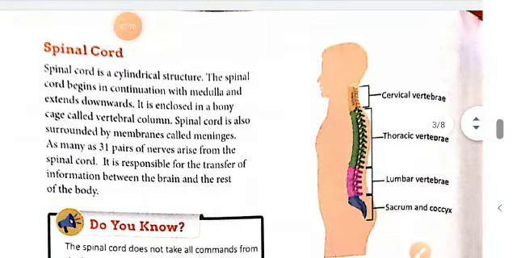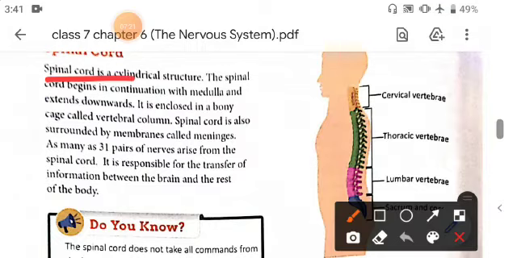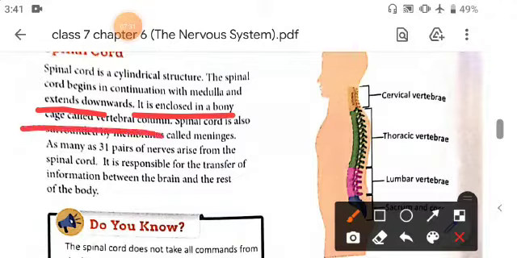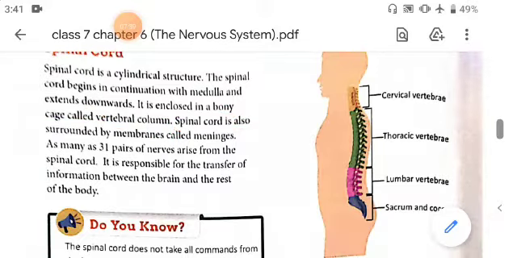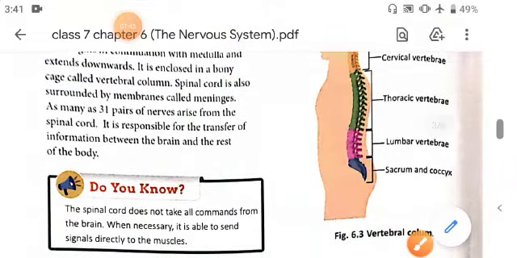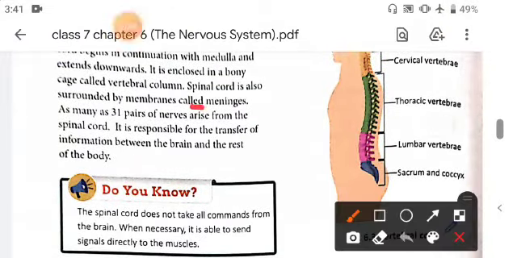Now second is spinal cord. You know that spinal cord is a cylindrical structure, and it begins in continuation with medulla and extends towards here. It is enclosed in a bony cage that is called the vertebral column, and spinal cord is also surrounded by membranes called meninges, and as many as 31 pairs of nerves arise from the spinal cord.